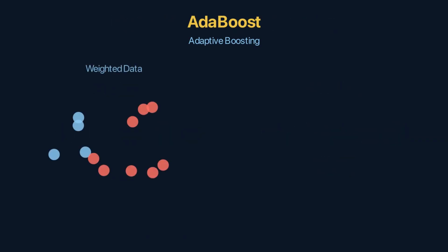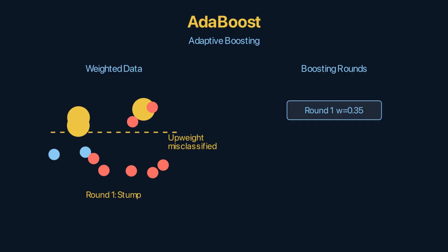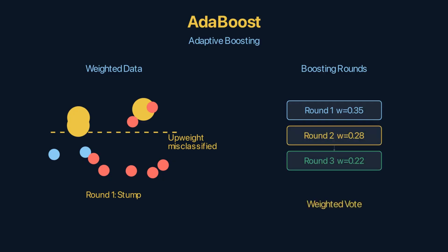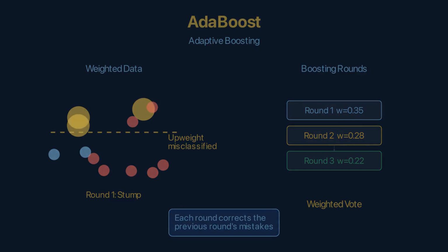AdaBoost, adaptive boosting, fits a simple classifier, a decision stump, just one split. Some points are misclassified. Increase the weights on the misclassified points and decrease the weights on the correct ones. Fit another stump on the reweighted data. It focuses on the hard cases. Repeat for B rounds. The final prediction is a weighted vote of all B stumps, where better performing stumps get